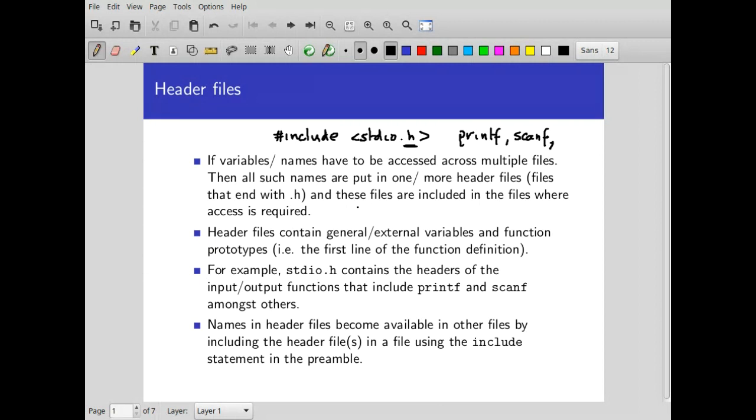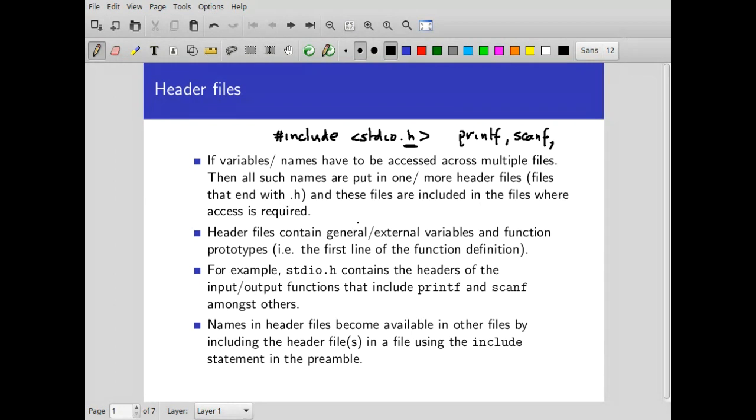Similarly, C has many other libraries. It has a math library. It has a library to deal with characters, ctype.h. You may have used it in the last lab, or the last lab is not yet over, but the lab that is currently on this week. Some of you may need to use it. Then there is a standard library and so on. And of course, many people have written many other libraries for a variety of things.